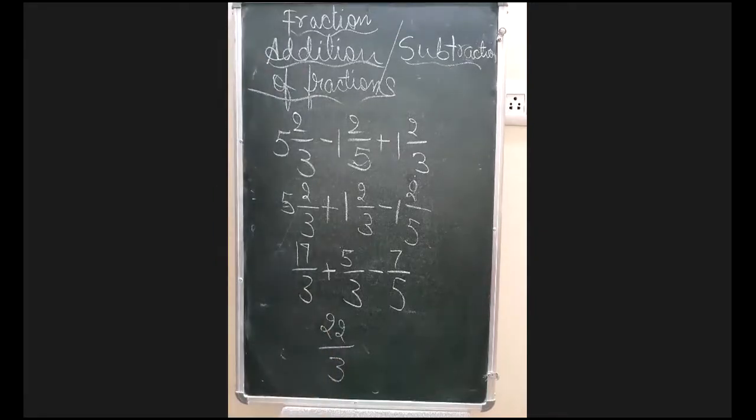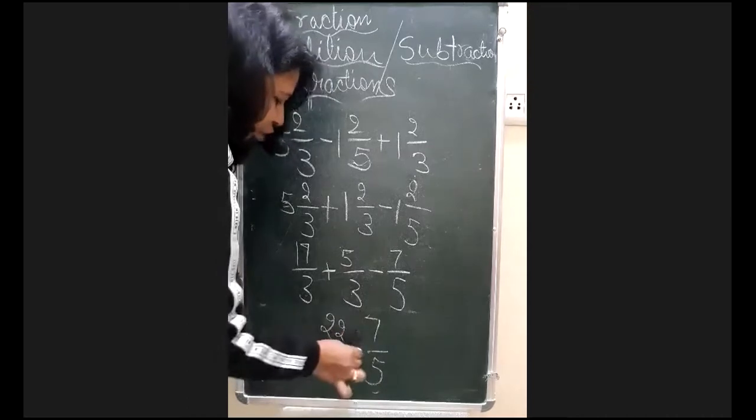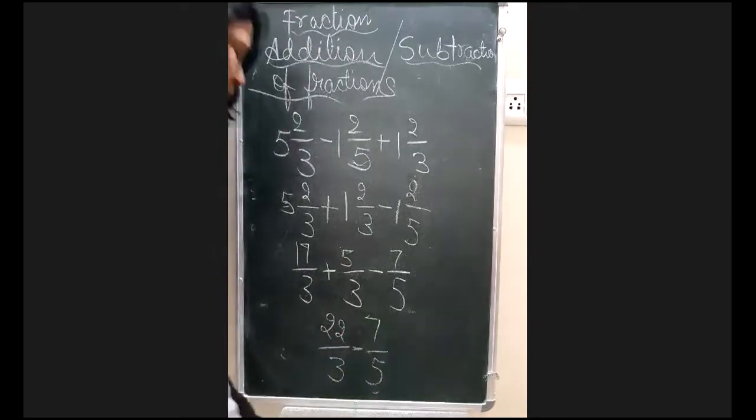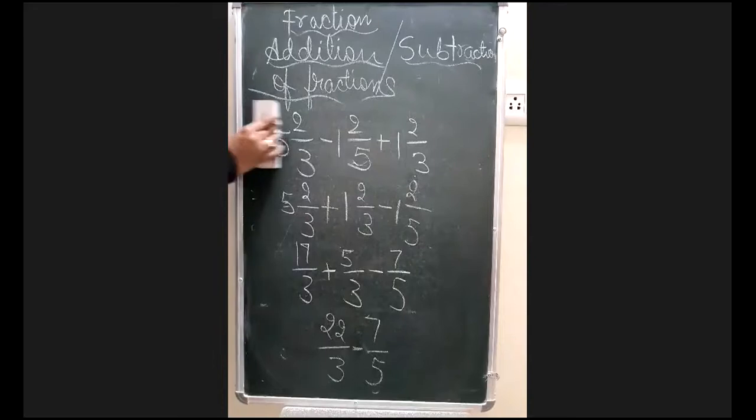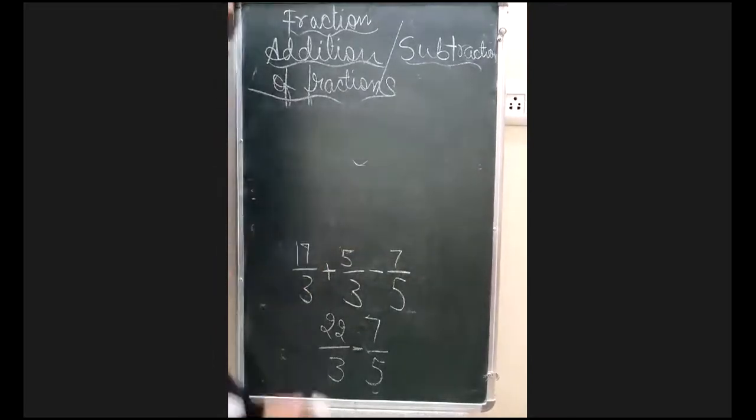Why am I taking 22 by 3? Because you can see that both are like fractions. So no need to take the LCM of the initial terms. So now only this will be left: 22 by 3 minus 7 by 5, sorry, it was.